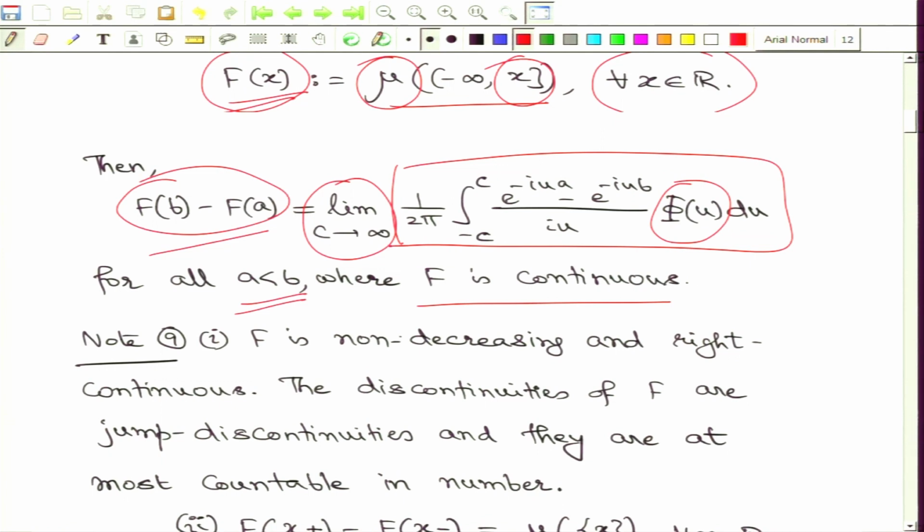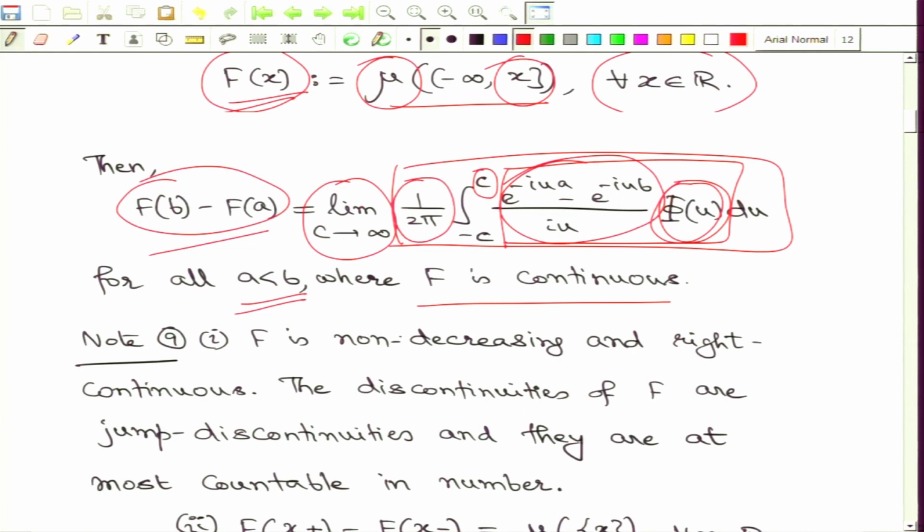Inside the limit, as c goes to infinity, we are looking at this specific integrand involving the characteristic function and an interesting scaling involving certain exponential functions, and we also scale the final integration by 2 pi.